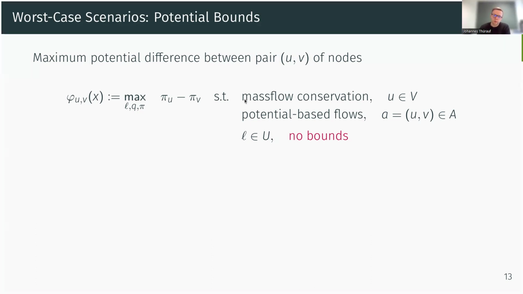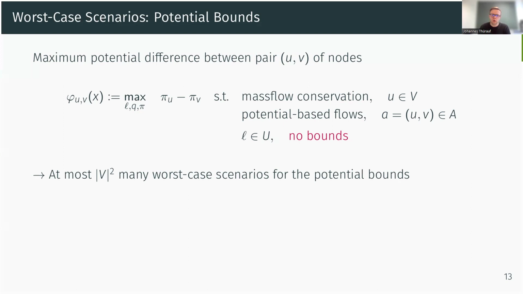And then we compare the objective value to some threshold values, and if they exceed this threshold value, we know it's a violating scenario. And if this does not happen for all node pairs of the considered network, then we know that there cannot be any scenario in your uncertainty set that violates the potential bounds. So here we have to solve at most quadratically in number of nodes many worst case scenarios for our potential